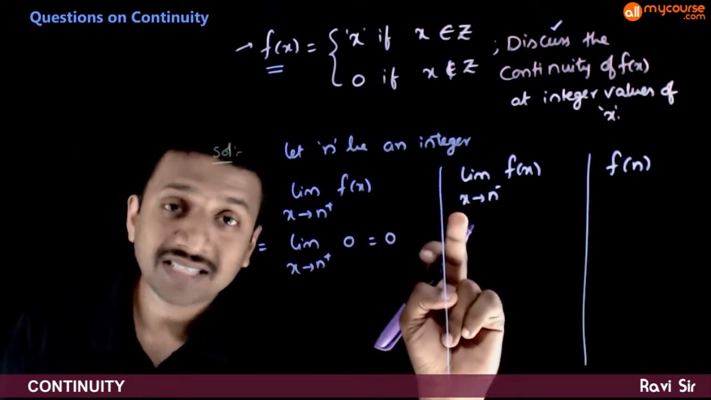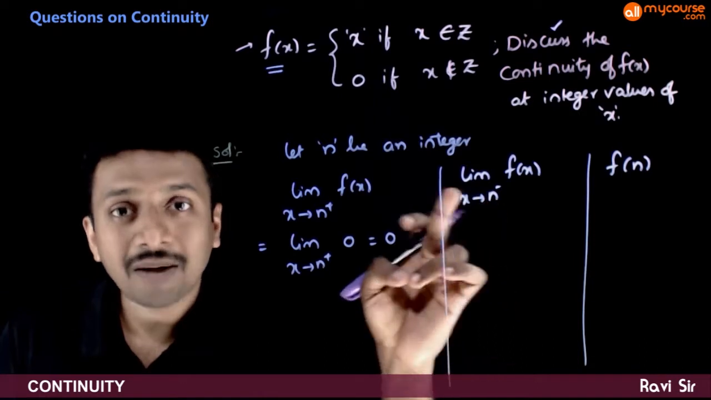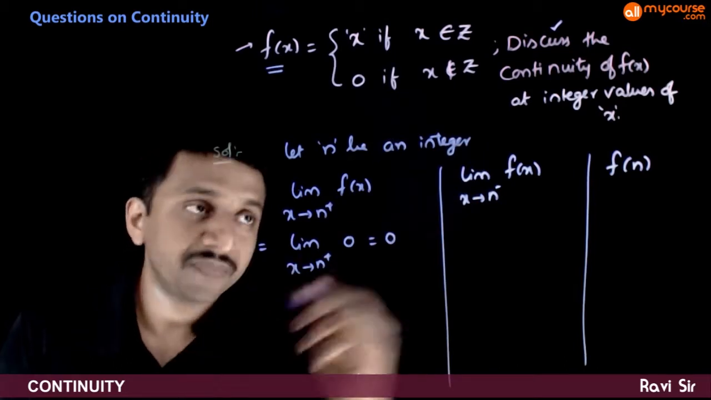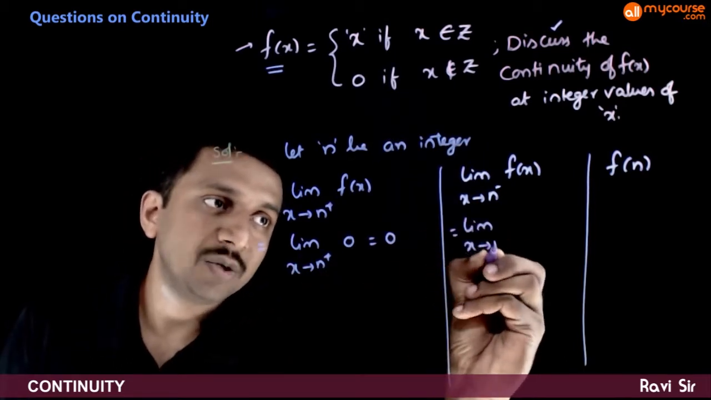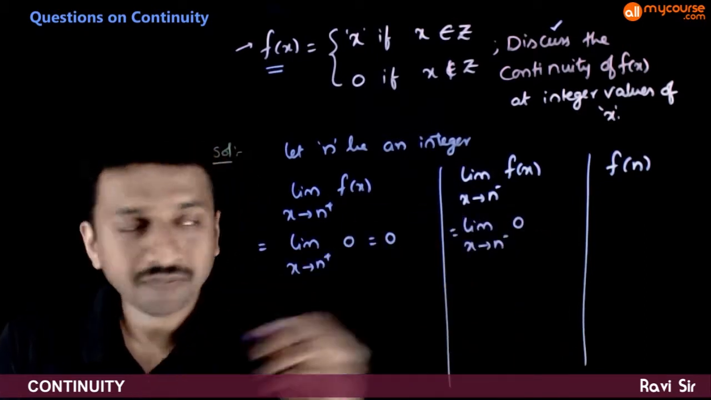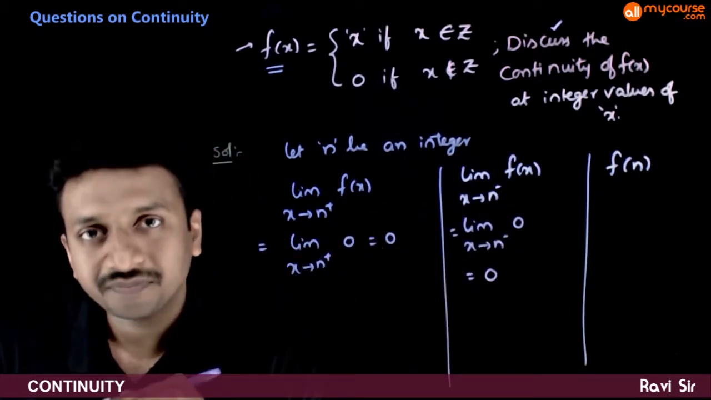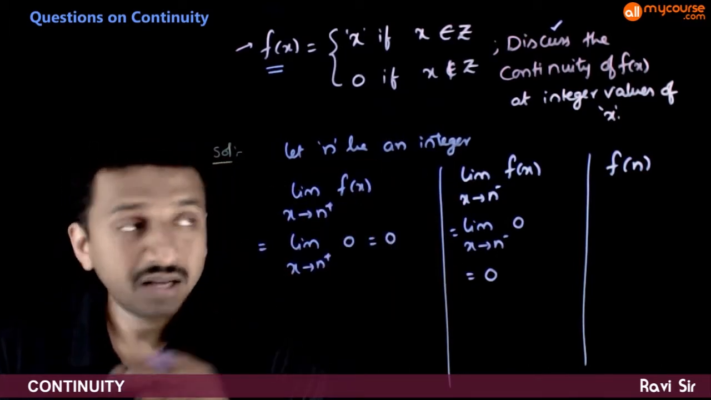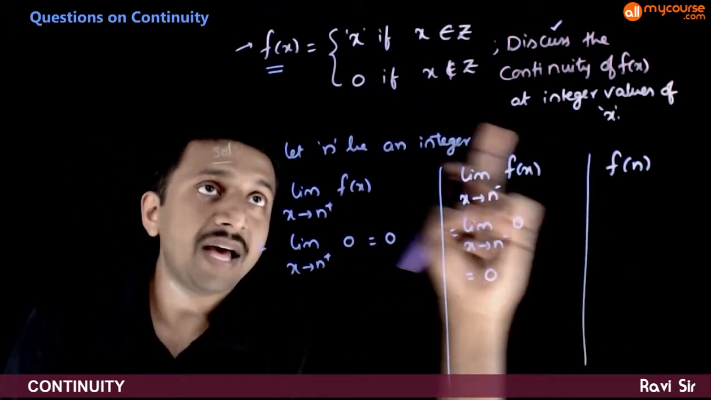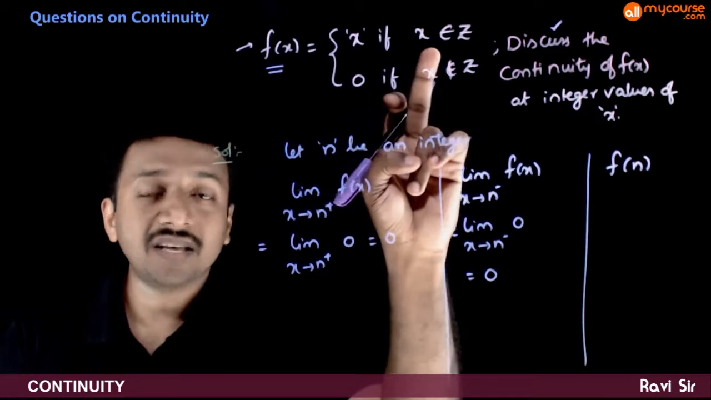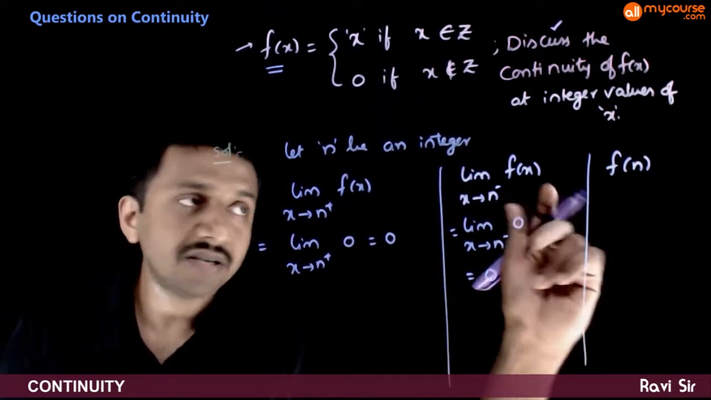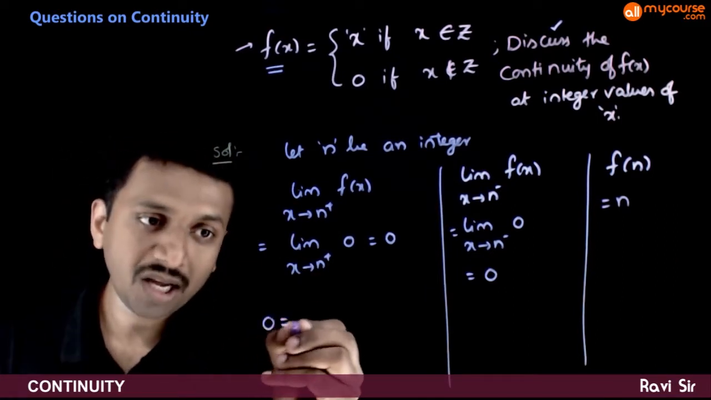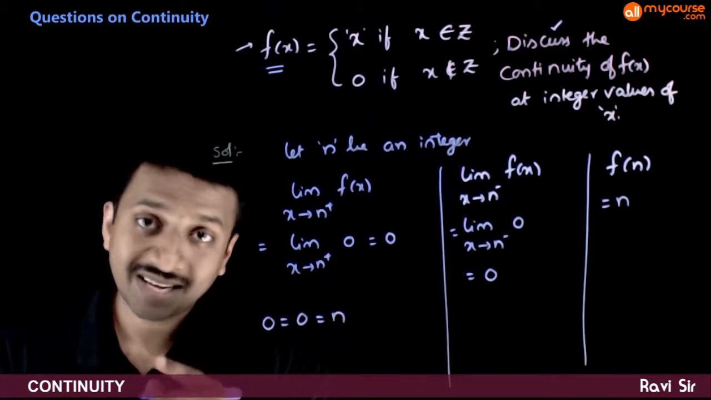Similarly, as x tends to n minus, n is an integer, so n minus is a non-integer. The neighborhood of an integer consists of non-integers. So the limit as x tends to n minus is also equal to 0. So the right limit as well as the left limit is equal to 0. Now what is the functional value? f(x) is equal to x if x belongs to integers. So n is an integer, so f(n) is equal to n.